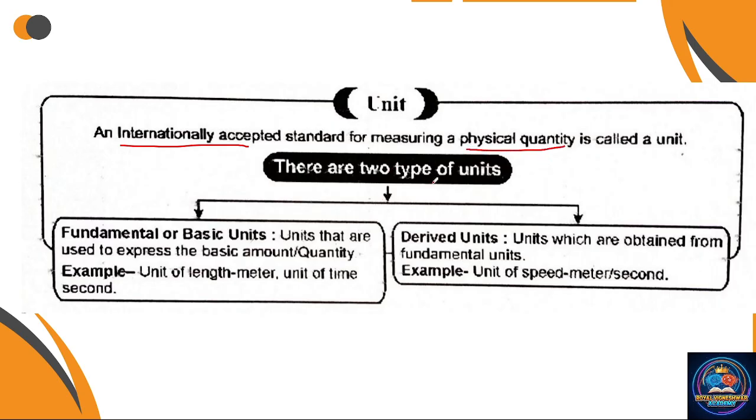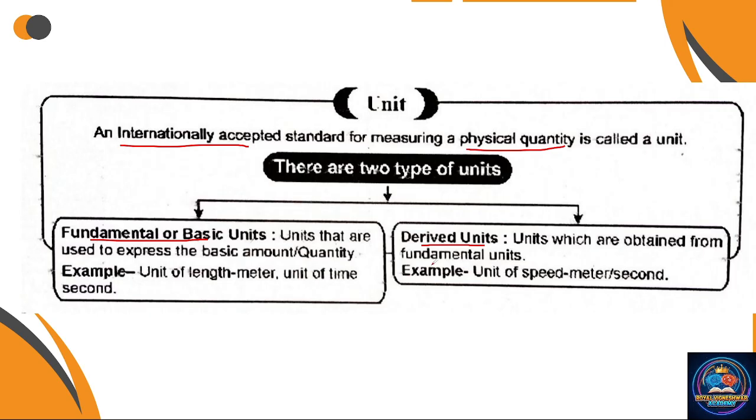And there are two types of units. One is fundamental or basic units, and another one is derived units. Units that are used to express the basic amount or quantity are called fundamental units. For example, unit of length is meter and unit of time is second.